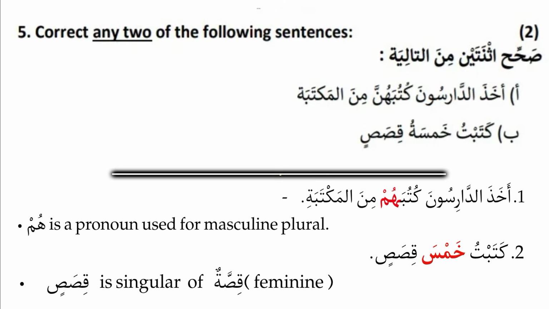Why are we deleting ta from here? Because qisas is the plural of qissa. Qissa is a feminine word. The rule is: if maridud is feminine, the others should be just the opposite. I mean, they should be masculine. So maridud here is feminine, so the others should be male.